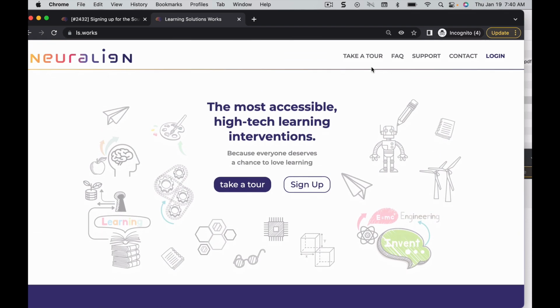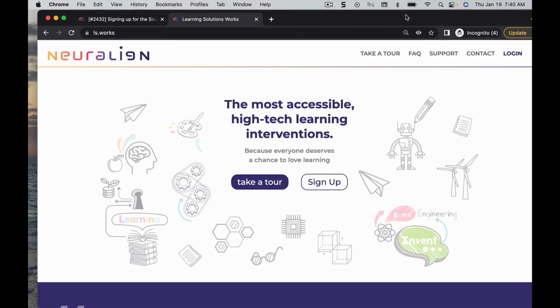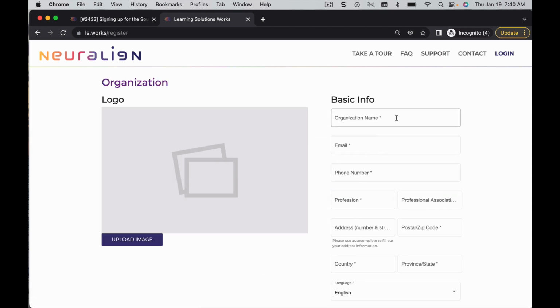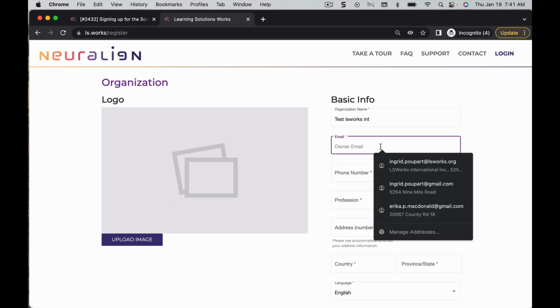How to sign up to become a Neuralign provider. So your URL will be ls.works. You go to sign up, add your information, add an email.